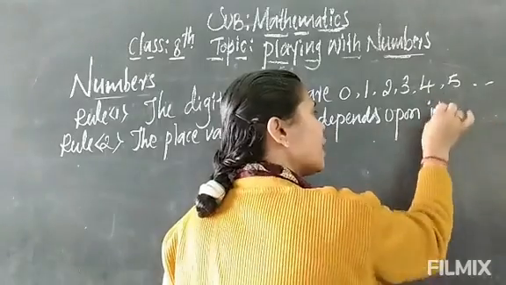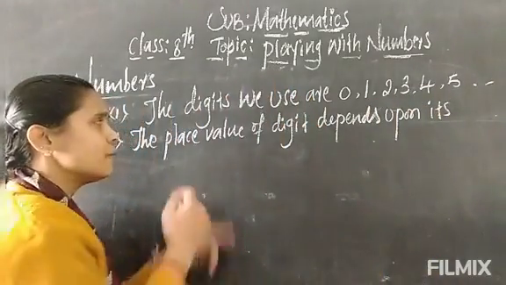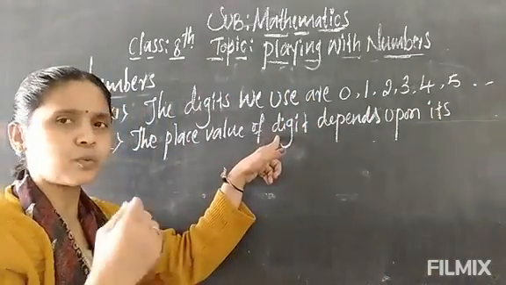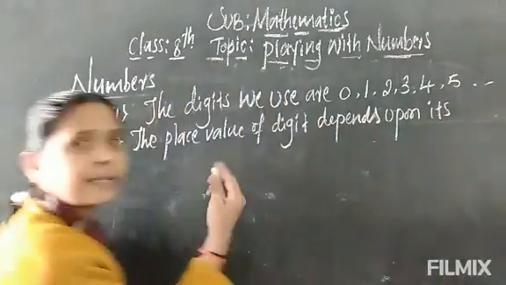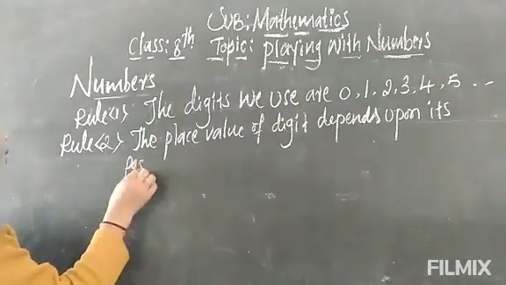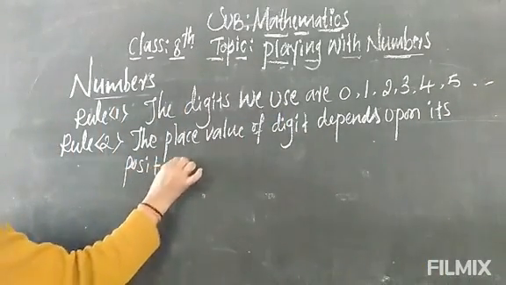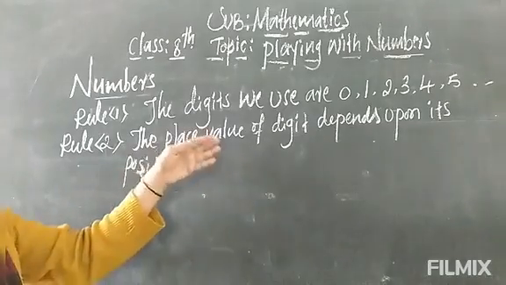To find the place value of any particular digit, we have to take what position that particular digit is in.